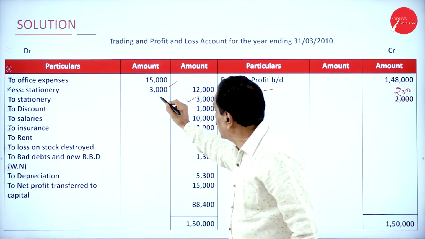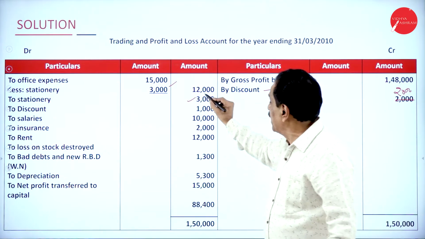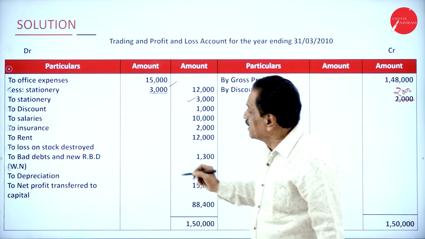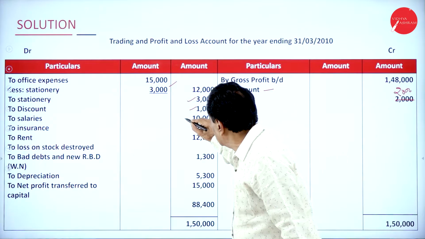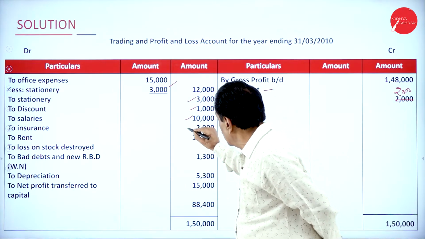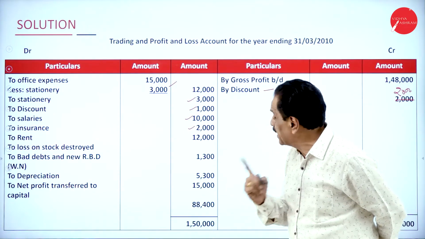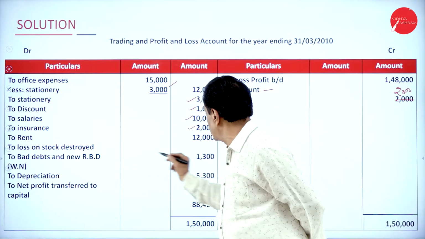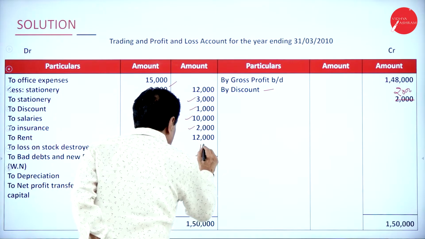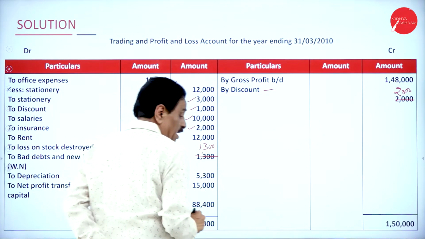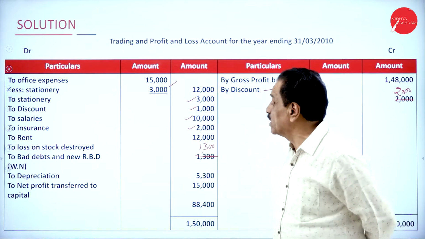How much is the stationery? 3,000. I bifurcated: 12,000 and 3,000. Then your discount allowed is 1,000 as per the problem. Your salary is 10,000. Your insurance connected to business is 2,000. Loss on stock destroyed is 1,300.